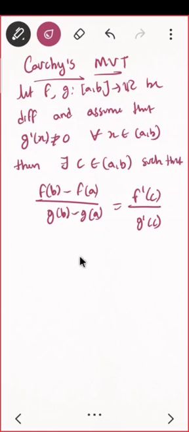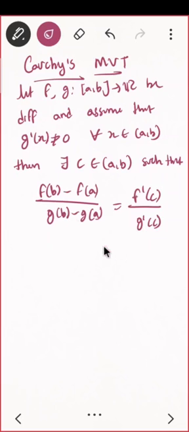What do you think? How will you prove this? If you observe, what do you think? How will we prove it? Many times, many of the teachers used to say apply Lagrange mean value theorem on f, apply it on g, then just divide them. Divide equation 1 and 2, you will get that. But remember one thing, the point c for f is not the same as the point c for the function g.